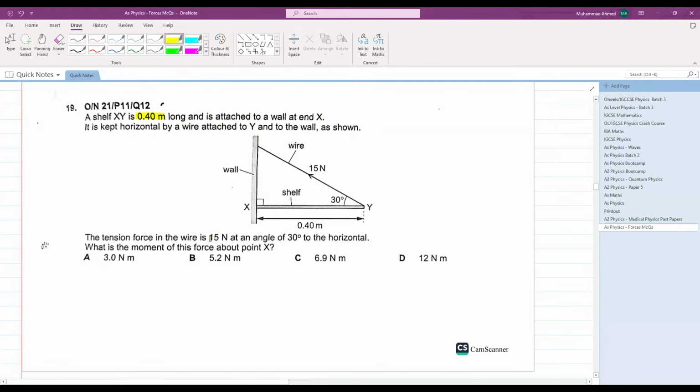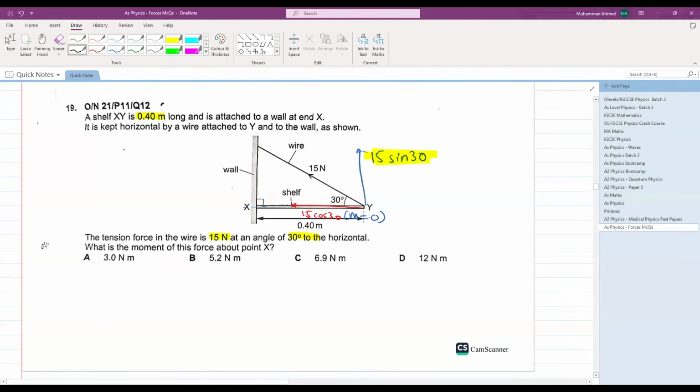Perfect. As shown, the tension in the wire is 15 Newton at an angle of 30 degrees to the horizontal. What is the moment of this force about pivot X? Okay, we have to calculate the moment of tension about pivot X. If you focus, this tension can be divided into two components: the horizontal component, 15 cos 30, and the vertical component, 15 sin 30. The 15 cos 30 passes through the pivot, hence its moment will be 0. The only force generating a moment will be 15 sin 30.